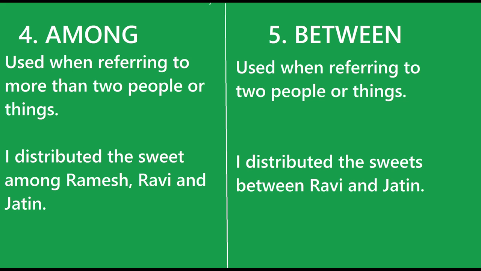I distributed the sweets among Ramesh, Ravi and Jatin. Okay. Between, on the other hand, refers to only two people or things. I distributed the sweets between Ravi and Jatin. So, between is used to refer to only two people or things, whereas among refers to more than two people or things. When there are more than two people or things, use the preposition among. When there are only two, use the preposition between.